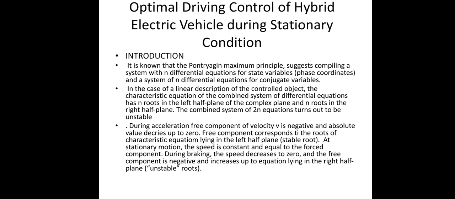In case of a linear description of the controlled object, the characteristic equation of the combined system of differential equations has n roots in the left half of the complex plane and n roots in the right half plane. The combined system of the two n equations turns out to be unstable.